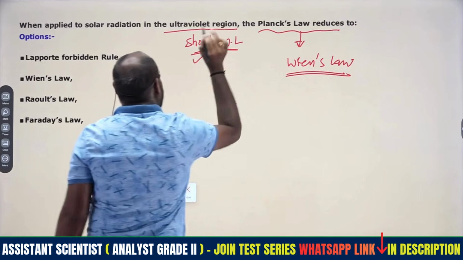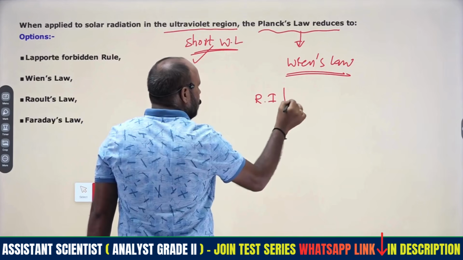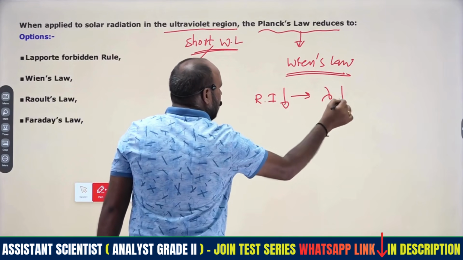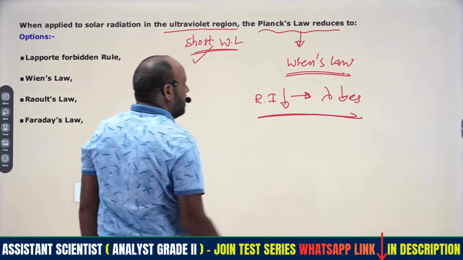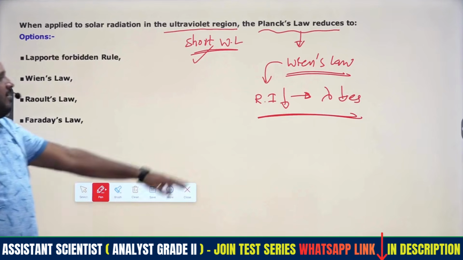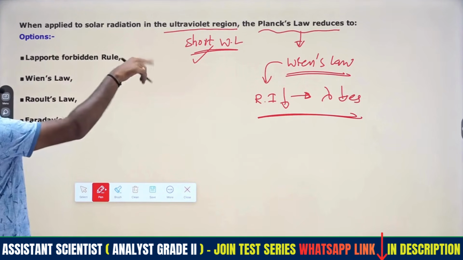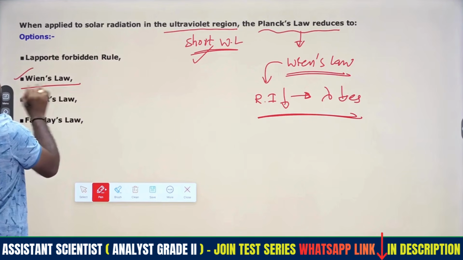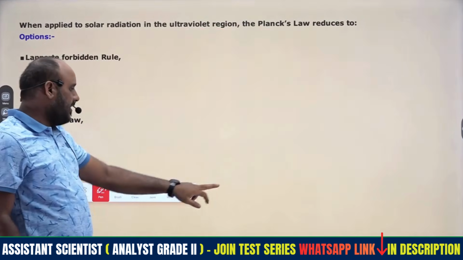Raoult's law and Faraday's rule are related to other cases.